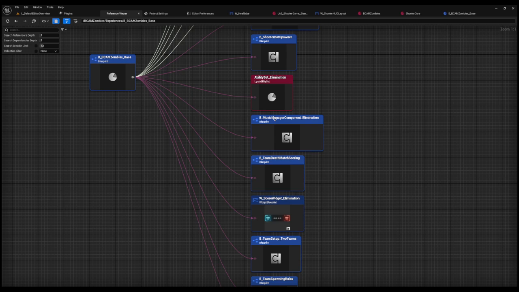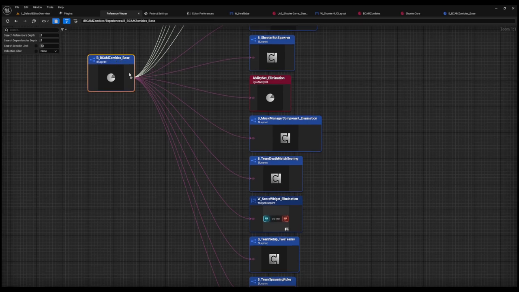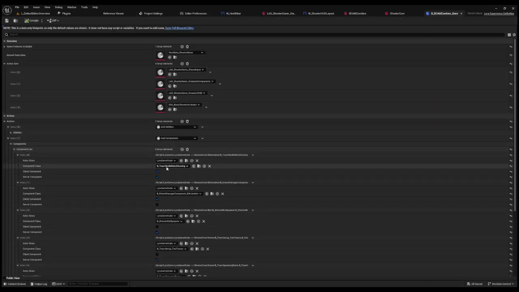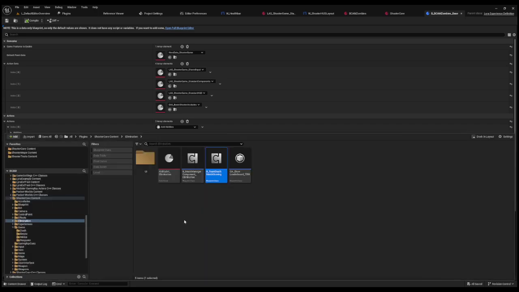Here's a component, right? That's elimination. Team deathmatch scoring, right? Because this is just, I haven't set it up yet, but this is where I would actually change it. So I go in here, right click edit, and I can change the components, right? Team deathmatch scoring. In zombies, I don't need it. I need zombie scoring, right? So that's what I would do. So instead of making this, I'd say, let's go find this asset.